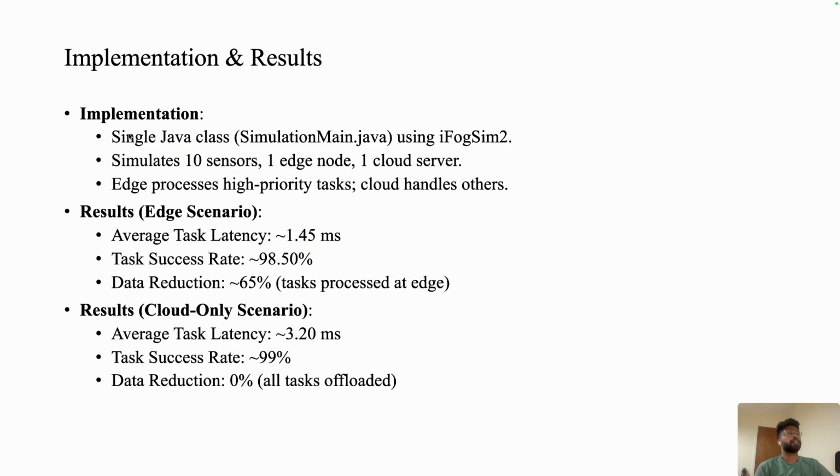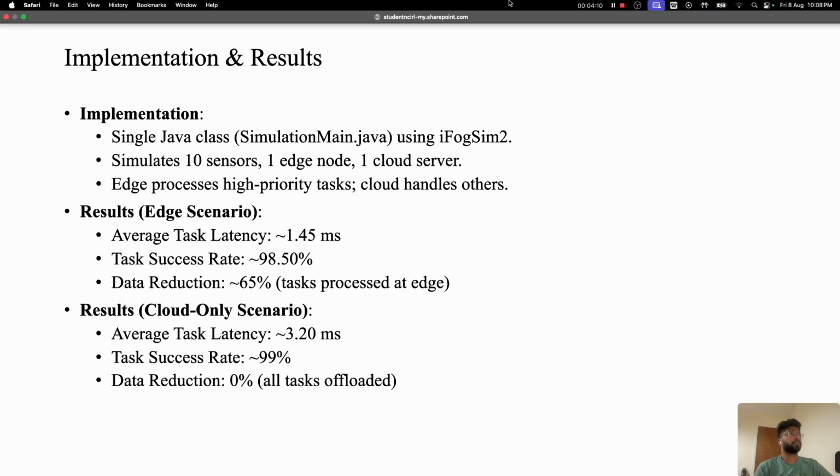In the implementation part, we are using Java with iFogSim2 for simulation, and we are going to process 10 sensors, one edge node and one cloud server. The task will be processed in edge nodes for high priority tasks, and cloud will handle others. And these were the results for both the edge scenario and cloud based scenario.